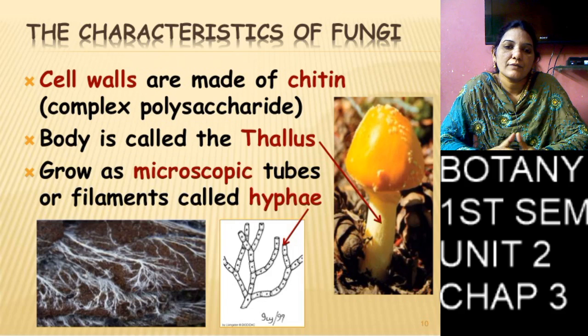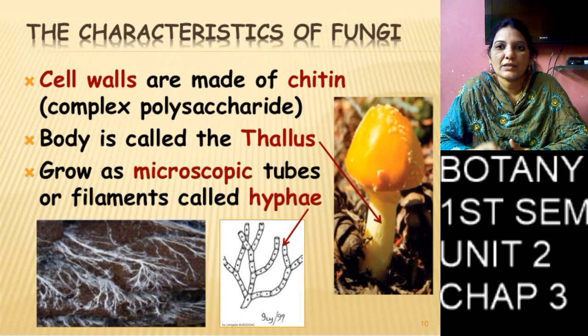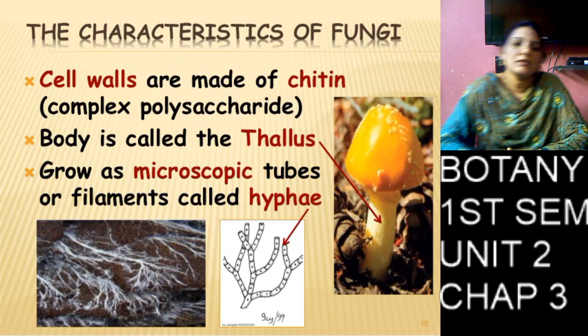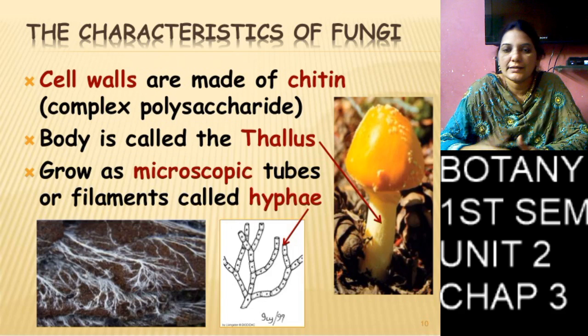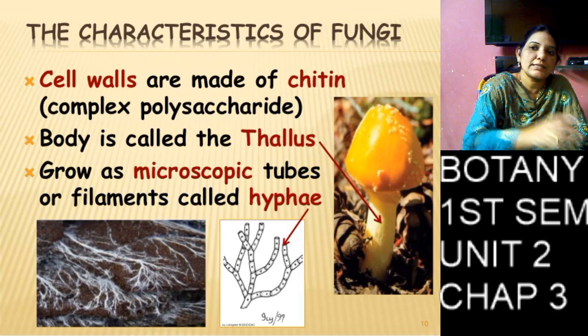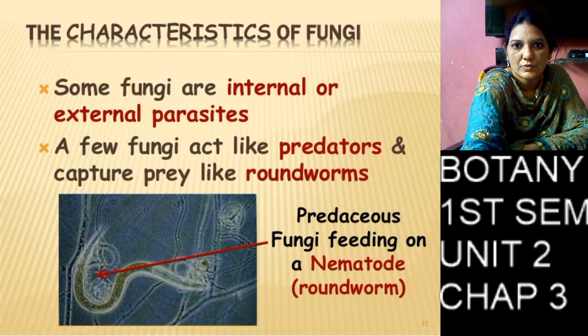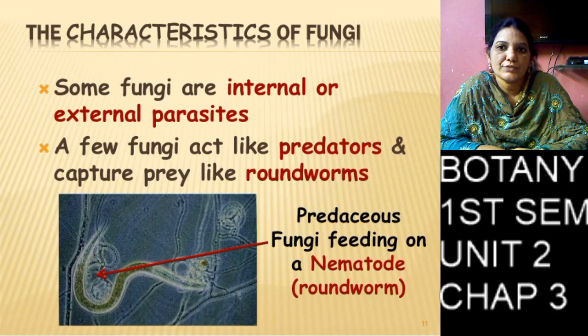Here we can see the mycelium. The fungal cell enters into the host cell and spreads into the host tissue and produces mycelium, and the mycelium produces haustoria. The haustoria absorb the food material from the host cell and give it to the mycelium, which helps in developing the mycelium, and then the mycelium undergoes reproduction. Here the storage food is glycogen.